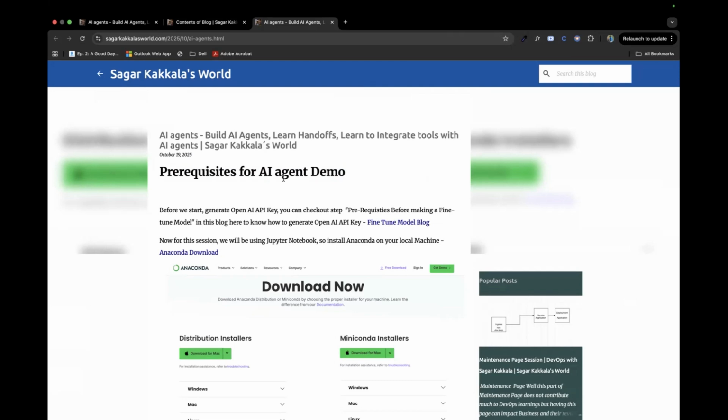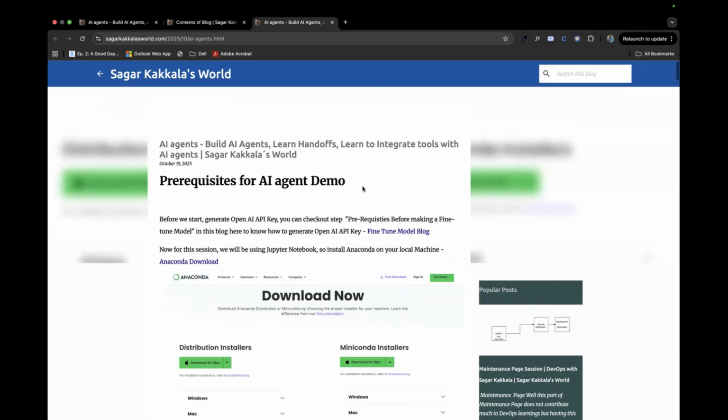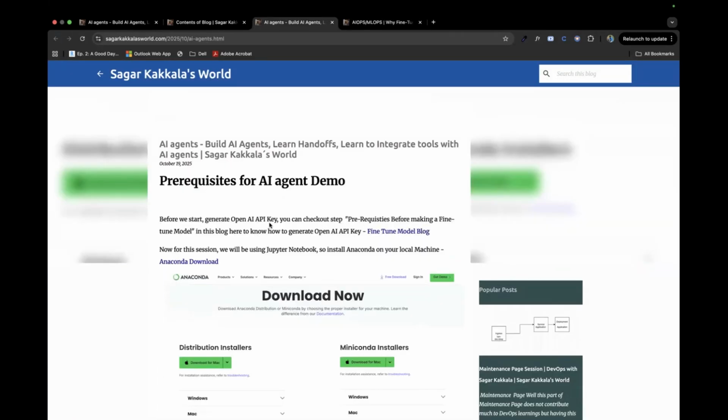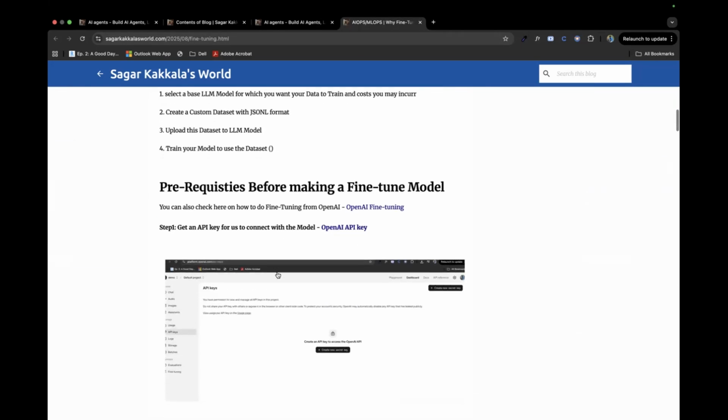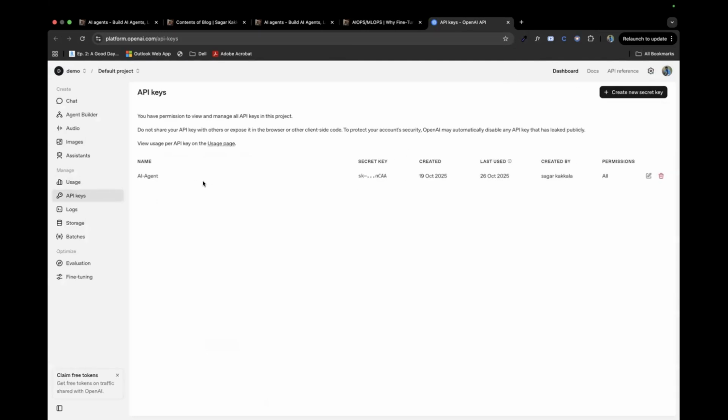Before we start this AI agent, you need to have an OpenAI API key. Since we had already discussed in the previous sessions how to generate an OpenAI API key, you have to add your card and everything. I've mentioned here that you have to follow this prerequisite step before making a finance model. Since I already created an API key, it'll be visible only once. You have to copy it, and in case you lose it, the only thing is to create a new key, and there's no other way.